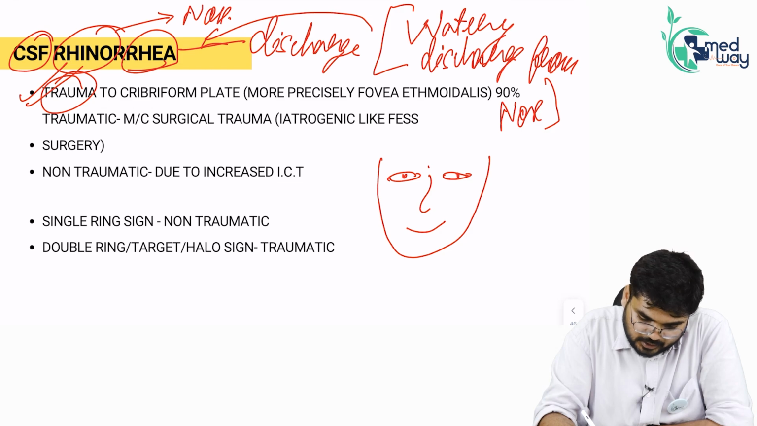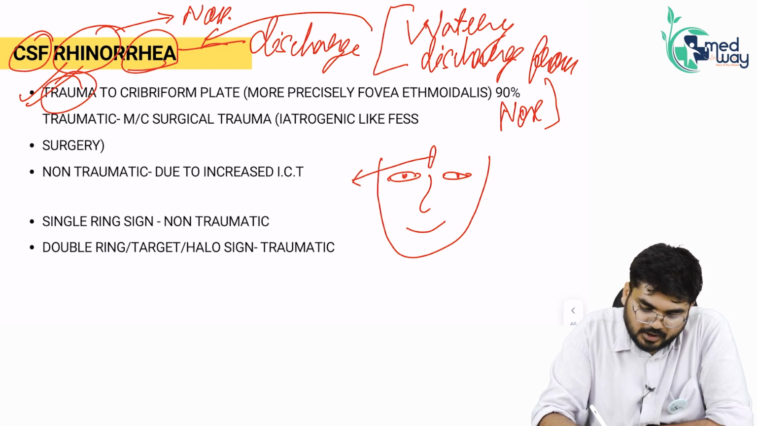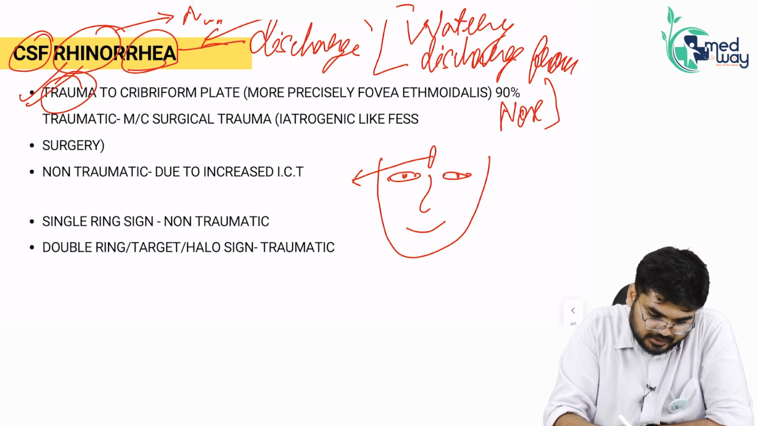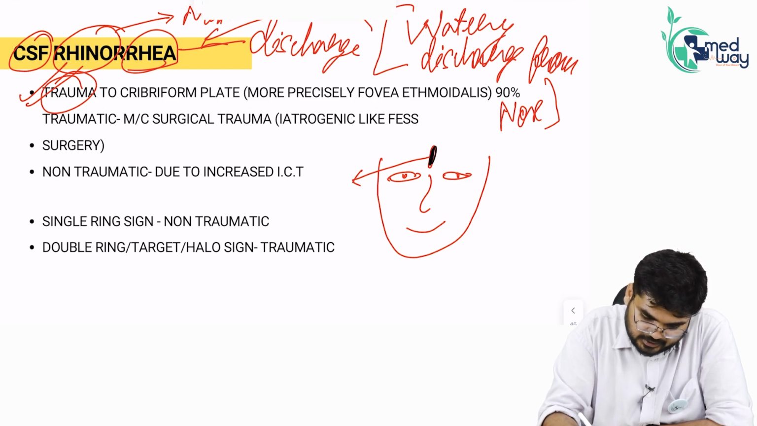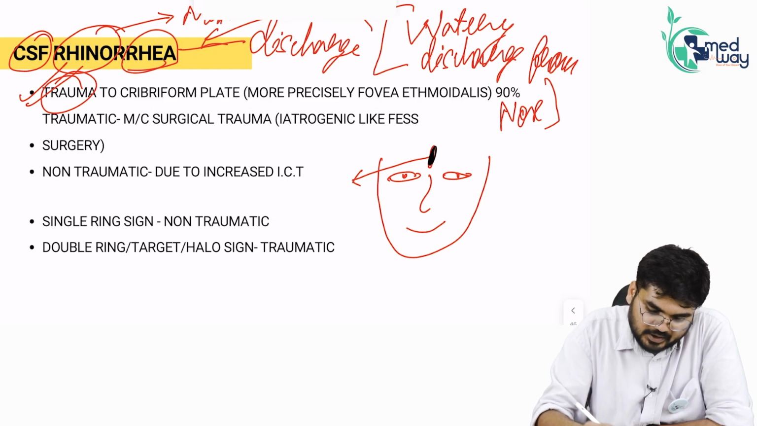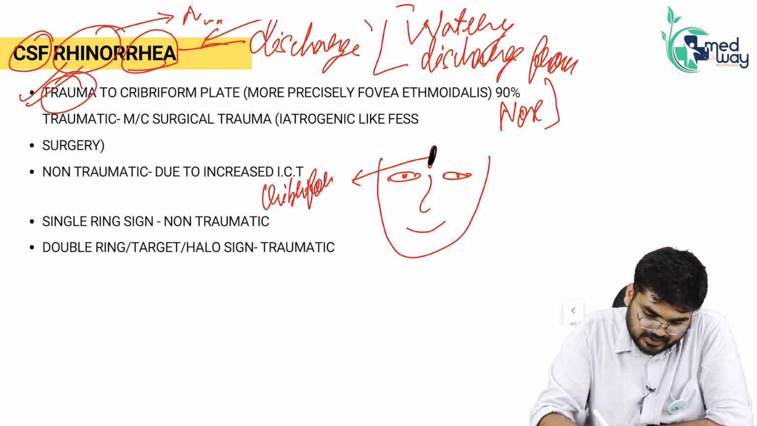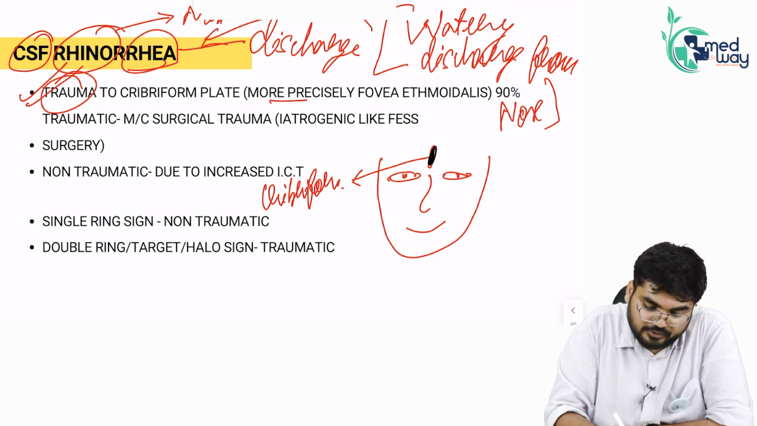So, trauma to this region, this is what? Your cribriform plate. So, trauma to the cribriform plate. Remember, trauma here. This is what? Cribriform plate. Yes. So, trauma to the cribriform plate. And if I specify the location, it is basically the fovea ethmoidalis.